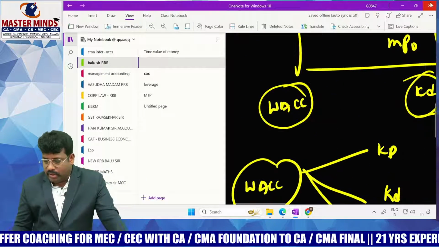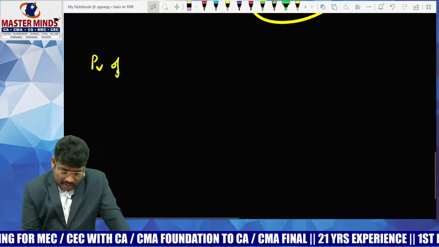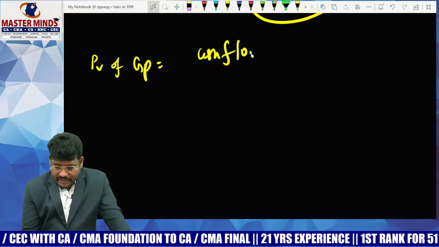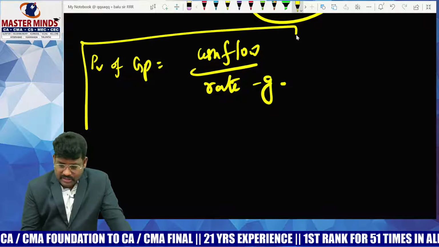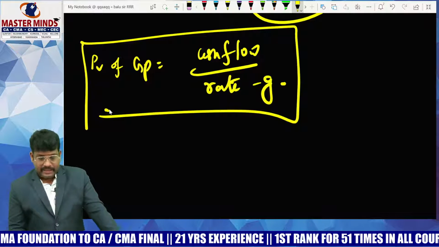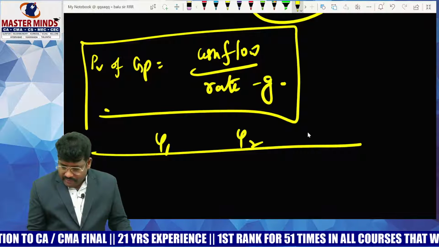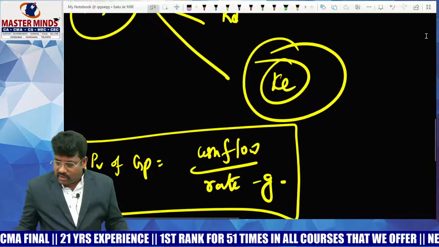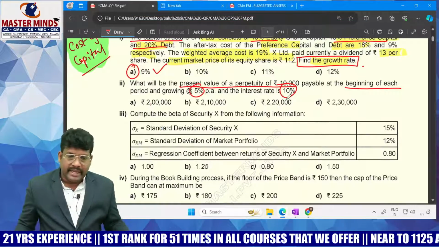Now try to understand, how do you calculate the present value of perpetuity? The present value of a growing perpetuity you can calculate as cash flow divided by rate minus growth rate, right? But here the cash flows are assumed to happen at the end of the year, end of the year, end of the year. But here the beginning is given. In such a case, the first year's beginning you have to take directly.